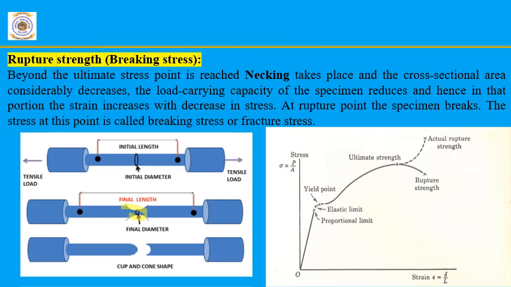Hence, in this portion from ultimate strength to the rupture strength, there is an increase in strain and a decrease in stress. Therefore, at this point, the specimen breaks, or failure of the sample takes place, by cup and cone shape. So the stress at this point is called the breaking stress or the fracture stress.